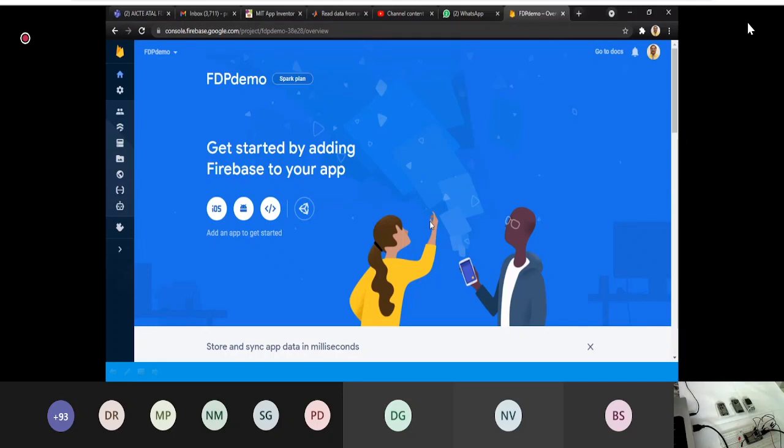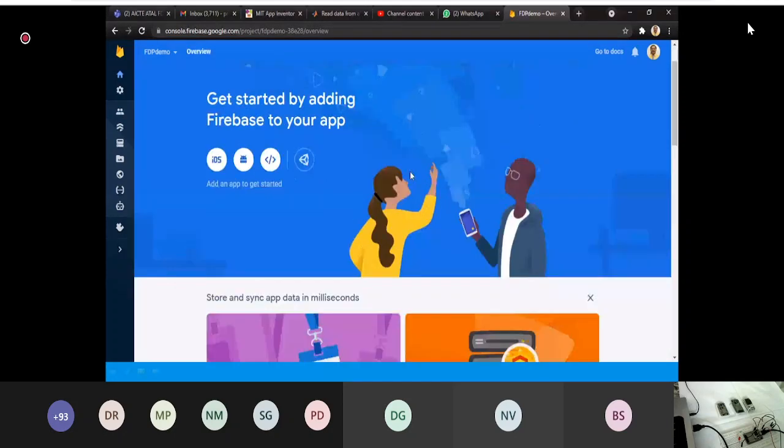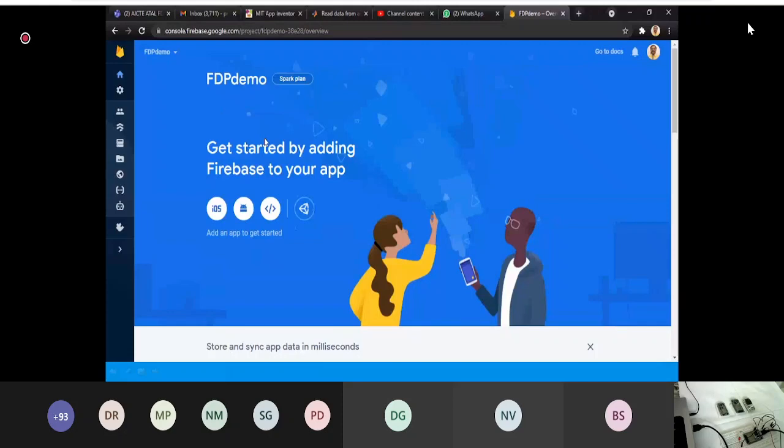So we'll get this type of window. Now here we have to create our database. We have just created the project, and now we have to create the database. On the left-hand panel, you will see project overview, project settings, authentication, Firebase database, real-time database, storage, hosting, functions, machine learning. So many things are there.